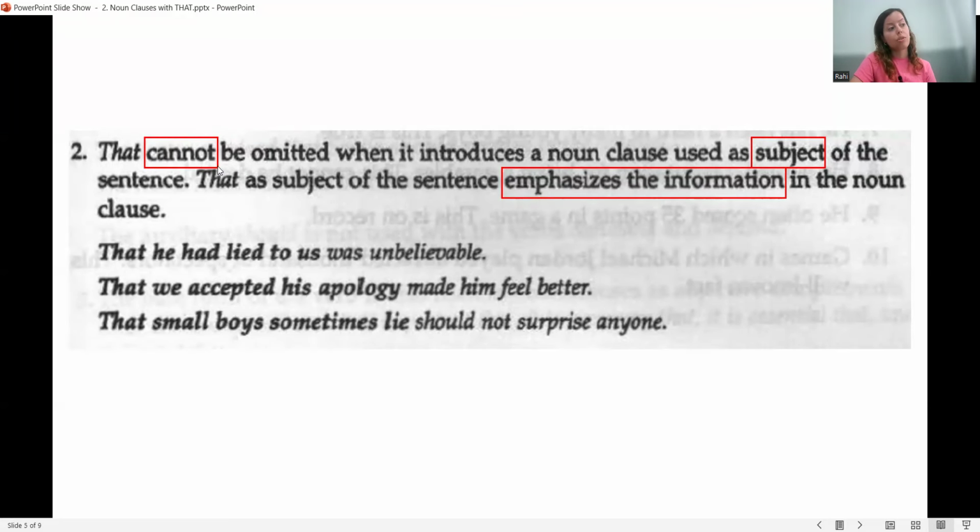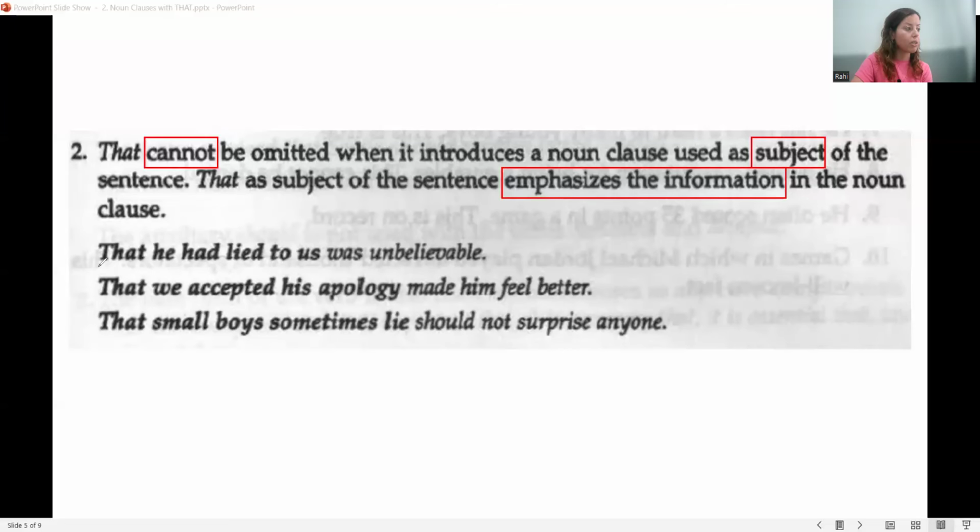We cannot omit that from the sentence when it is the subject of the sentence, and in this case it emphasizes the information, and it is a formal way of talking. So you get a sentence: that he had lied to us was unbelievable.